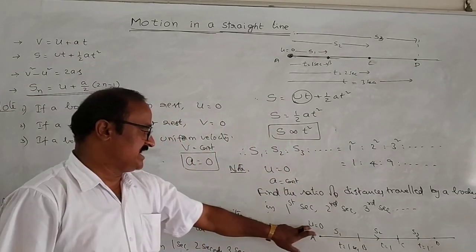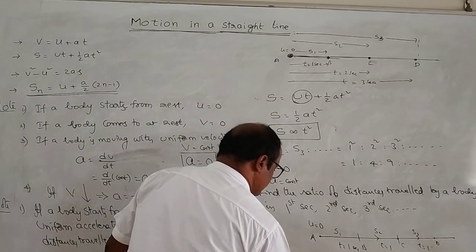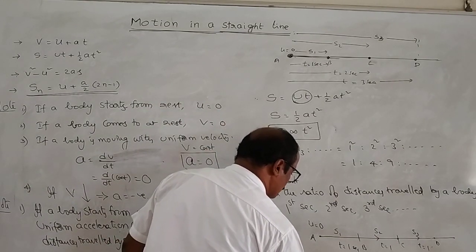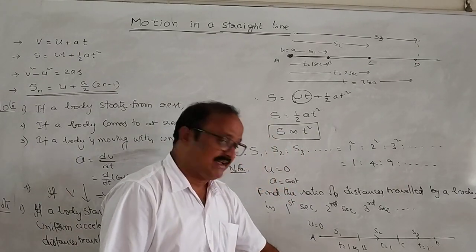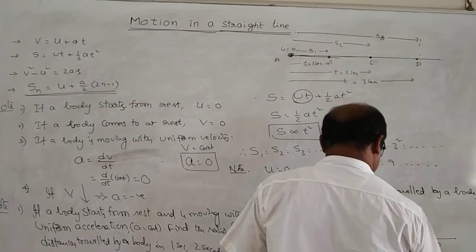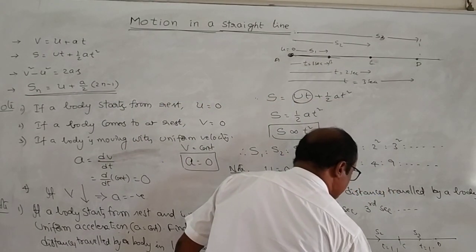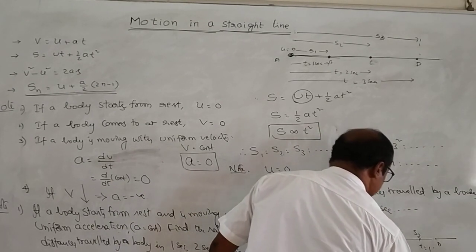Starting from rest means initial velocity is equal to 0. Here a by 2 is constant. Sn is directly proportional to 2n minus 1, where n is the particular second. Come on, tell me here. What is the value of the ratio S1 : S2 : S3 and so on?